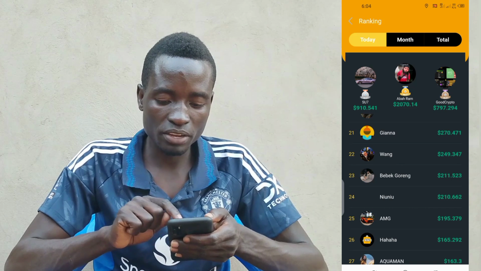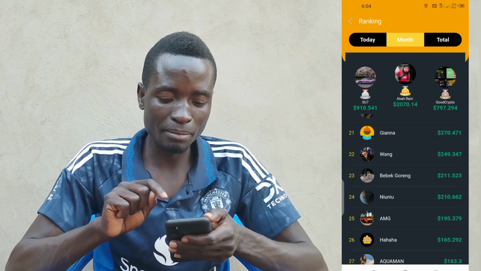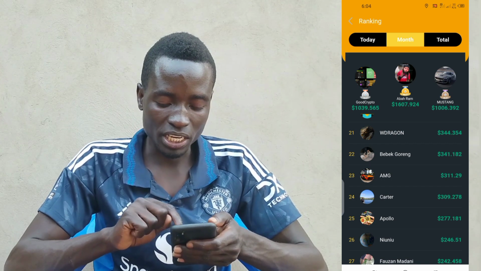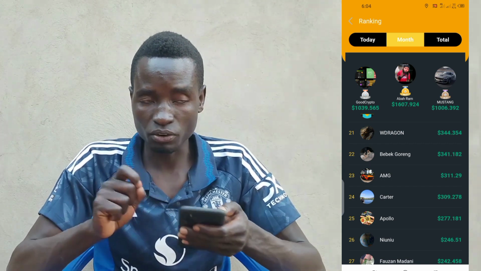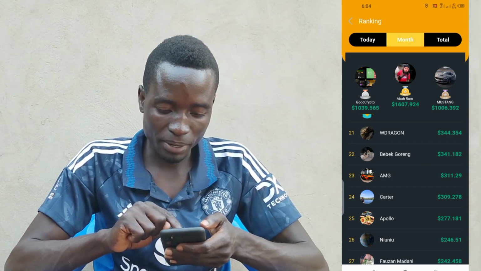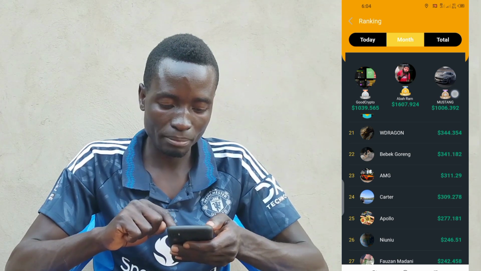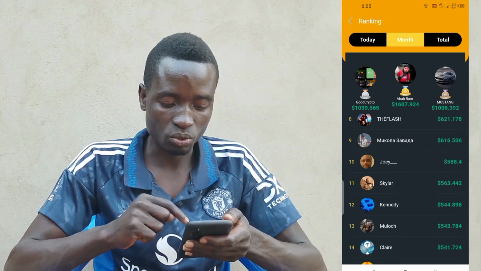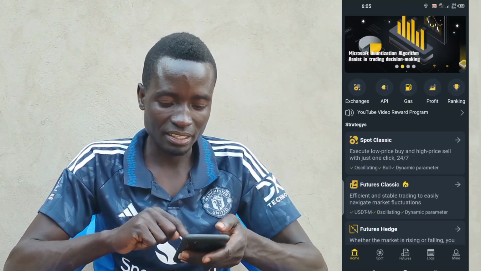But also if you want to check on monthly, just come and click on monthly, that who is making much money on monthly basis. So in last month, or in the month from today backwards, this is the person who is making number 1, number 2, number 3, up to the last one, which is number 30. So that is how the interface looks.